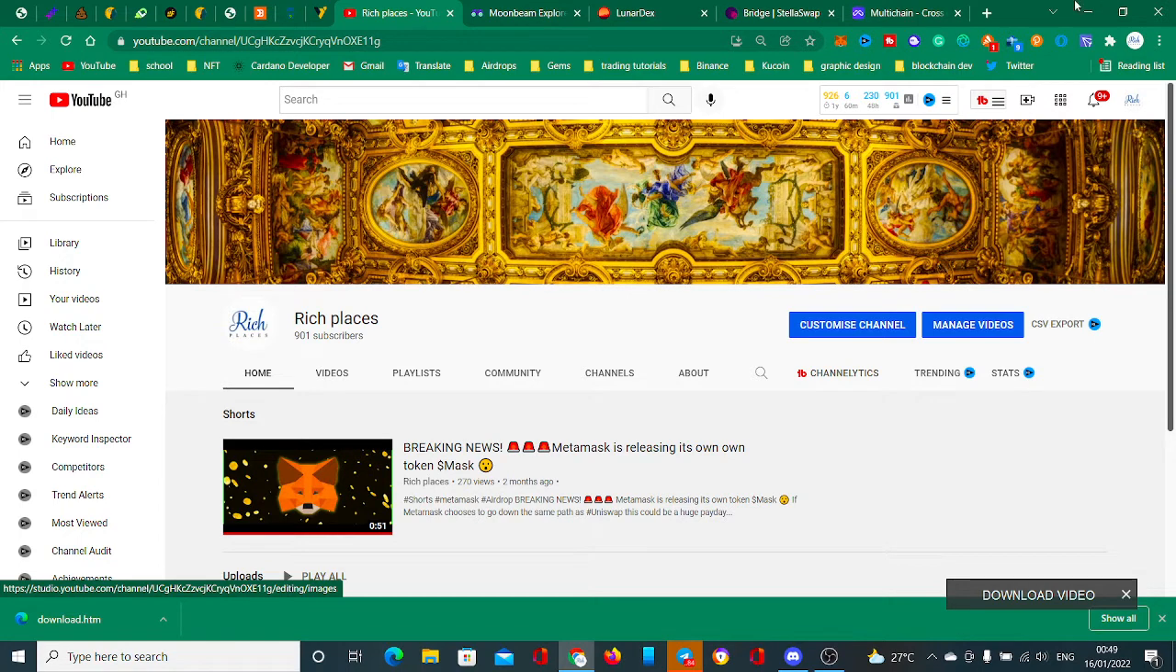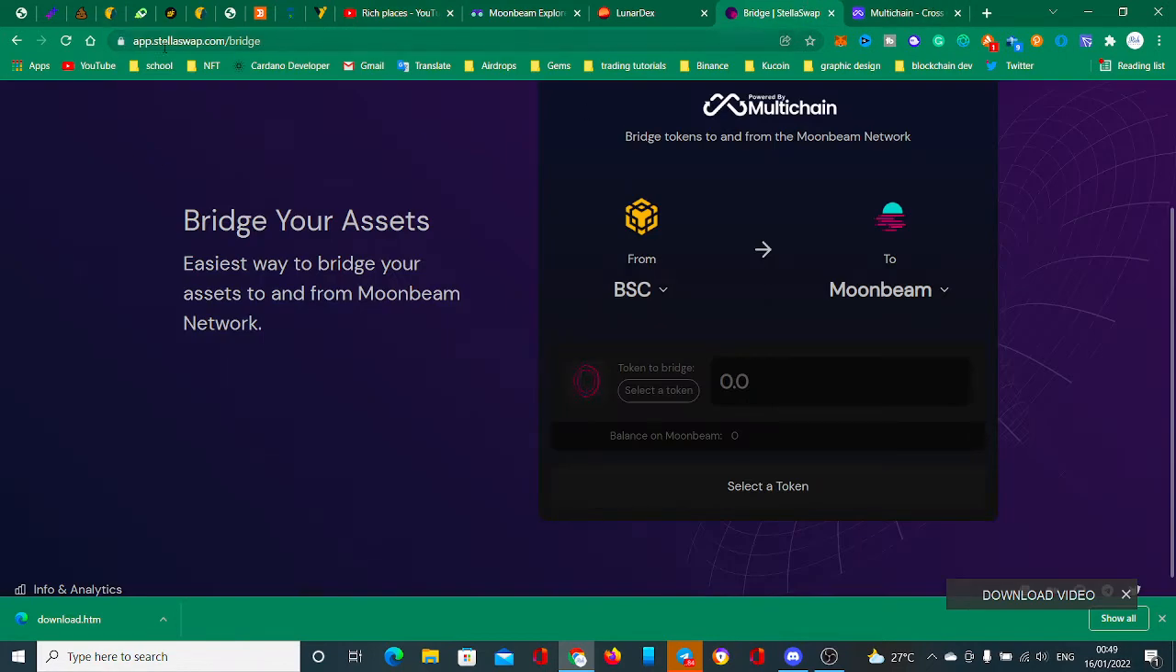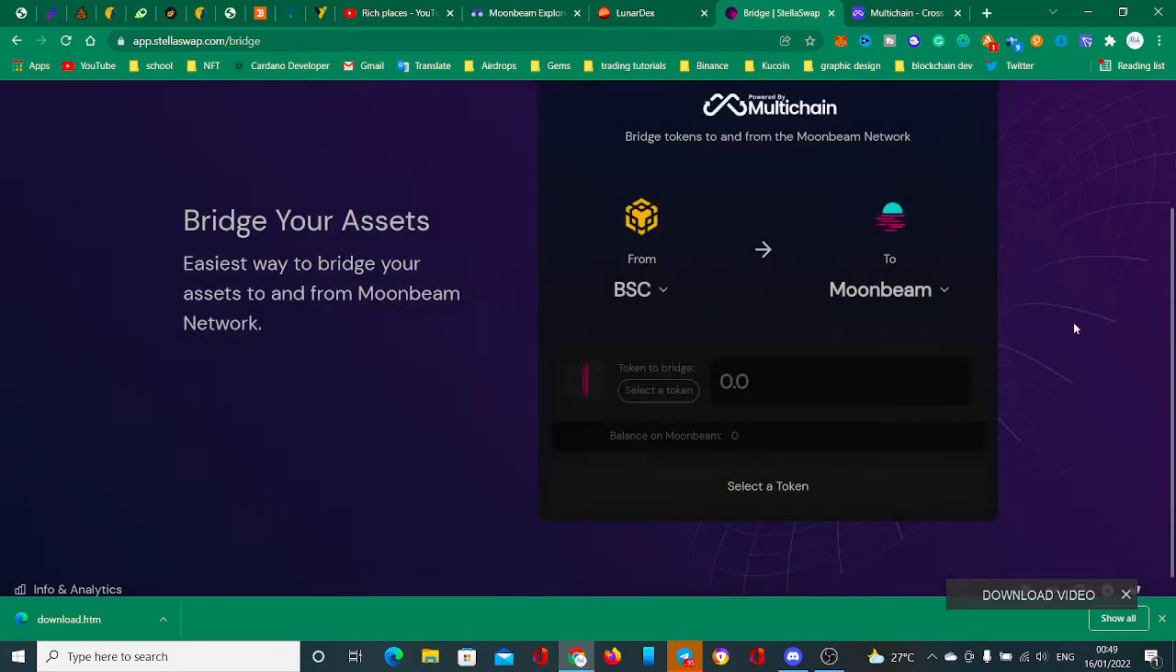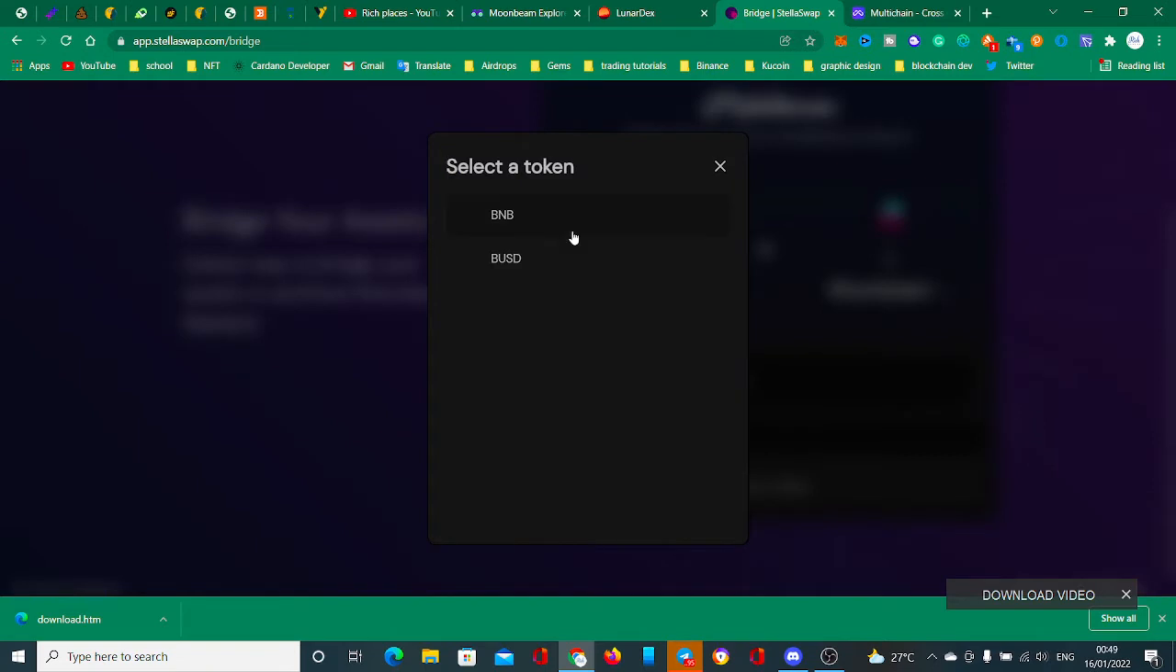So you go to stellarswap.com/bridge. It will be in the description of this video. You can see here, this is the easiest, even better than the first video I did. You can see the first video on top of this video. You can just select the network you want to change from, select it, then choose the network to move to from here. Then you select the token you want to choose, and let me show you something.